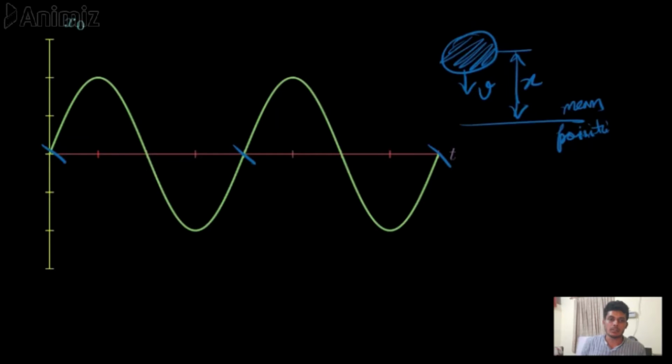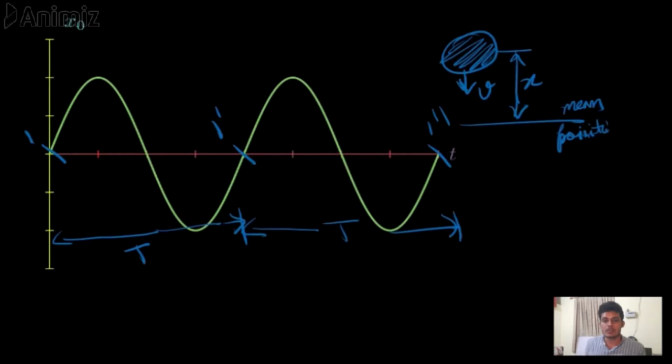So at such points, suppose we are taking all these 3 points, 1 dash, 1 double dash. At all these 3 points, the object that is undergoing simple harmonic motion possesses the same value of velocity and is at the same displacement from mean position. So the time between any 2 such adjacent points is called the period of oscillation.